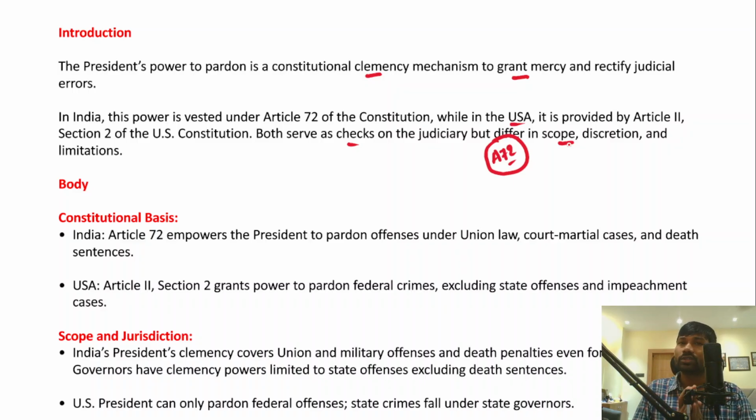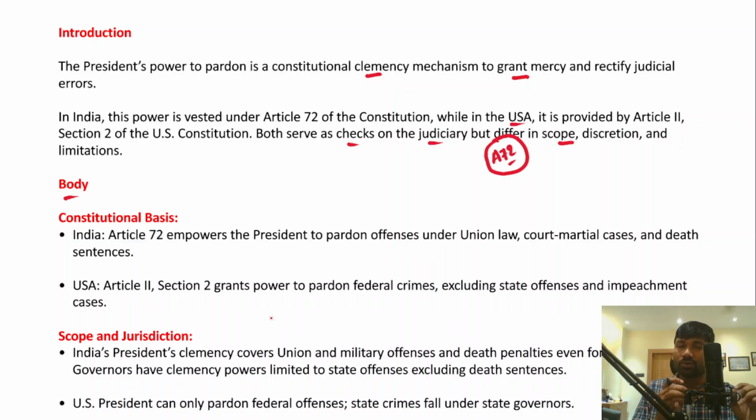Now in fact, this question says to compare and contrast the pardoning powers of the Indian president and the president of the United States of America, right? The pardoning powers have been provided by the Constitution of India as a check on the judiciary, or the excess powers of the judiciary, or miscarriage of justice by the judiciary. Now let's understand the body part of the answer, what you need to write in it. What is the constitutional basis?